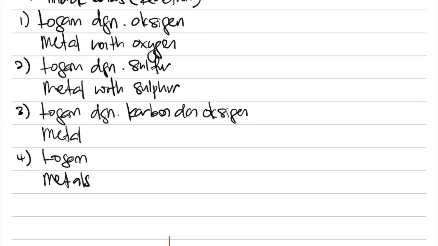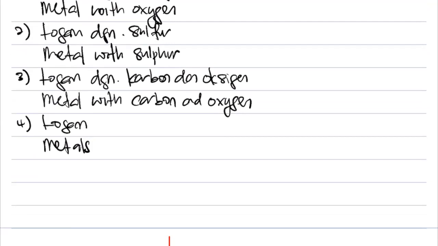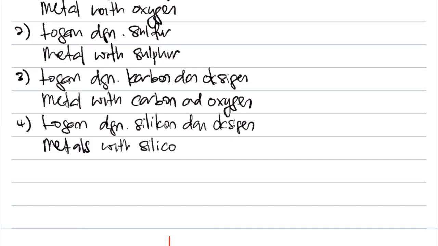That means 3 things here. Logam, carbon, and oxygen. So we are talking about metals with carbon and oxygen. And the last one, number 4, is logam dengan silicon dan oxygen. Again, you got 3 things here. Metals with silicon and oxygen.